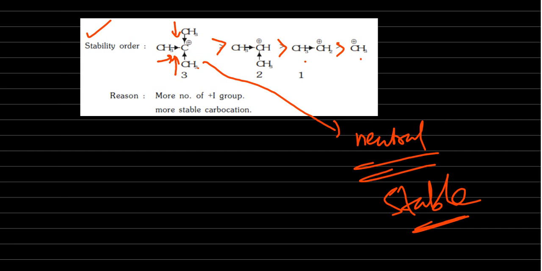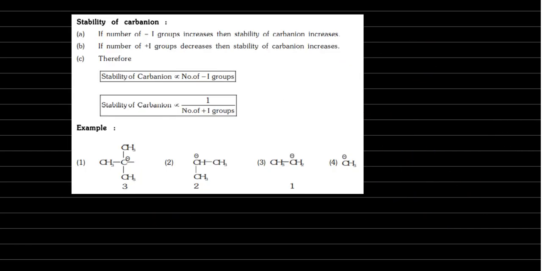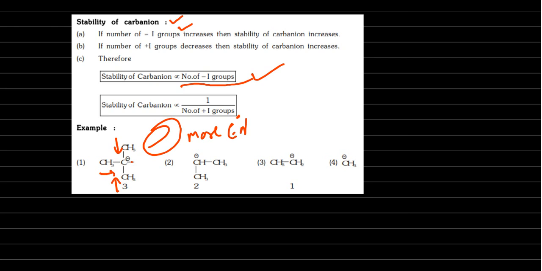Next, stability of carbanion. The same I explained to you. If minus I groups are there, the stability will increase. Stability of carbanion is directly proportional to minus I groups, inversely proportional to plus I groups. Here plus I is there, so again it is donating. What will happen? This minus becomes bigger, more minus, more electron density. Okay, so if it is neutral, then only stable.